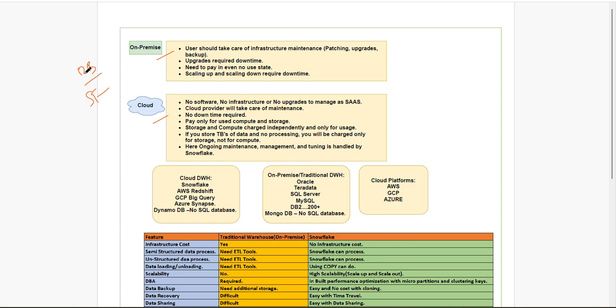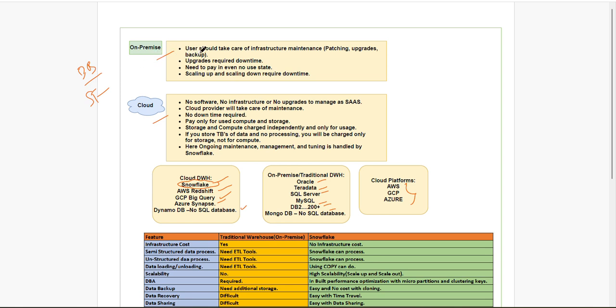Here, see cloud-related data warehouses: we have Snowflake, Redshift, GCP BigQuery, Azure Synapse, and MongoDB, like NoSQL. On-premises databases: Oracle, Teradata, SQL Server, MySQL, like this we have. With respect to cloud, we are going to learn Snowflake. These are the three cloud providers. Let's check with respect to database.